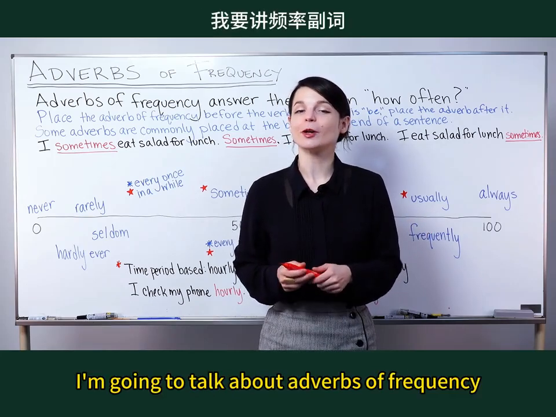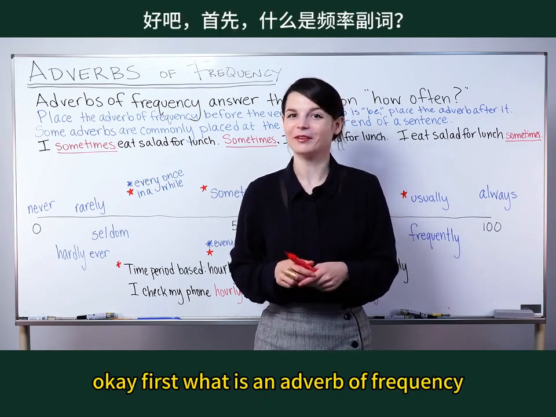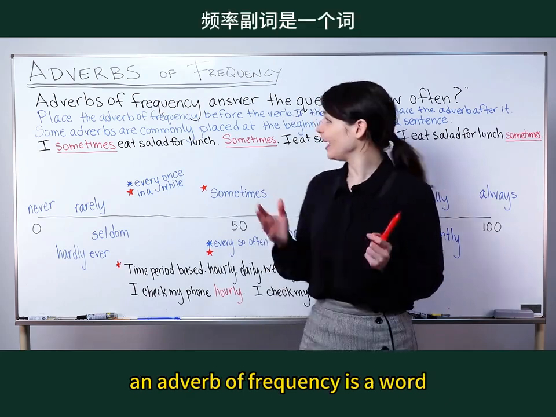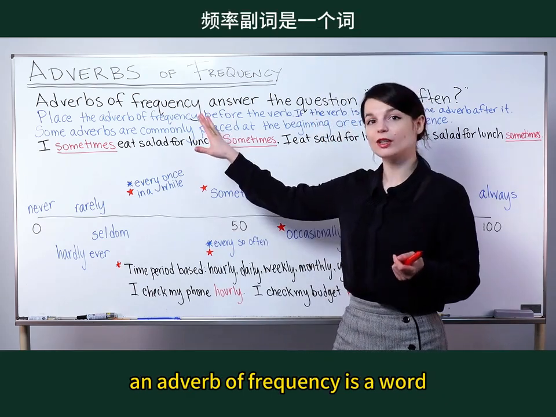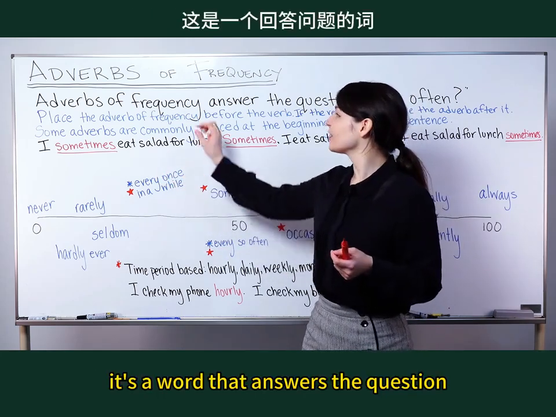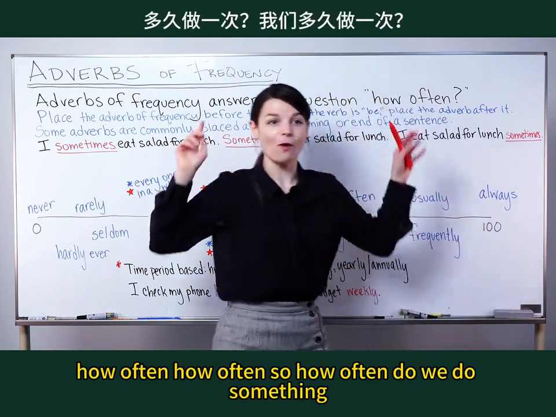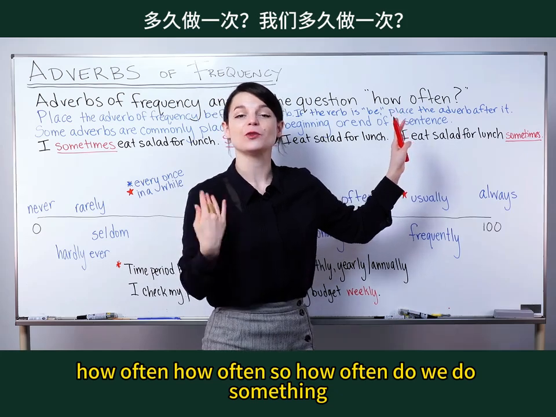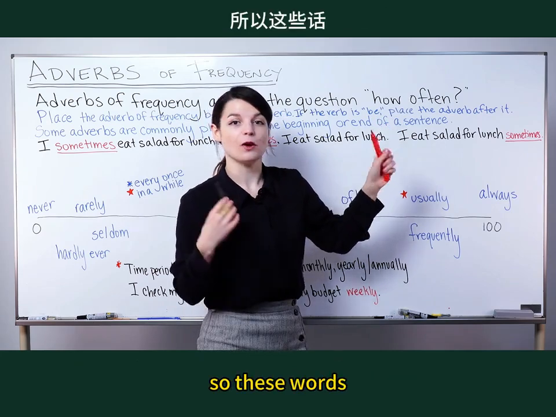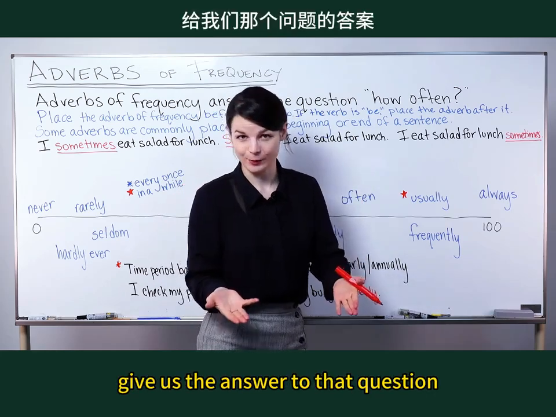In this lesson, I'm going to talk about adverbs of frequency. Let's get started. Okay, first, what is an adverb of frequency? An adverb of frequency is a word, or I've also included a few phrases in this lesson. It's a word that answers the question, how often? So how often do we do something? How often do I do something? So these adverbs of frequency give us the answer to that question.